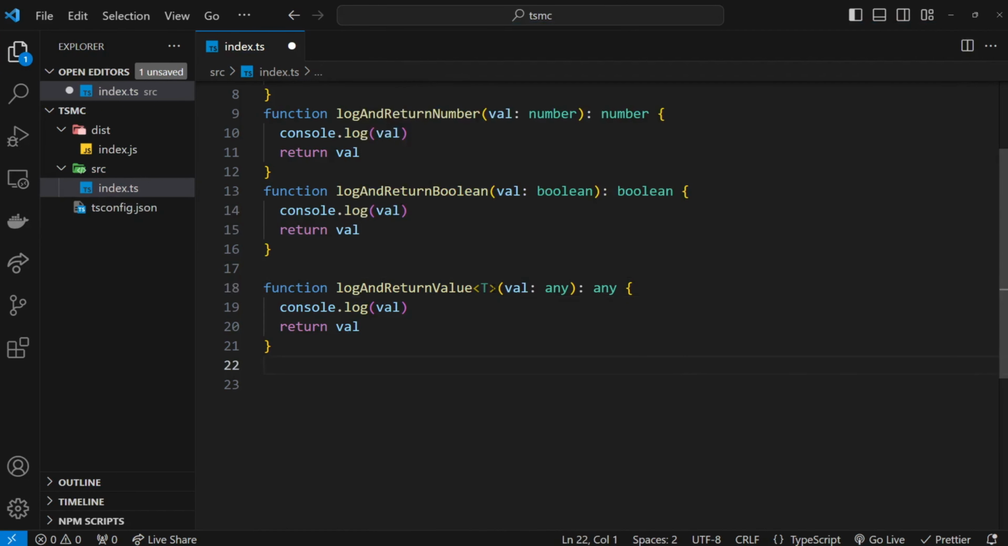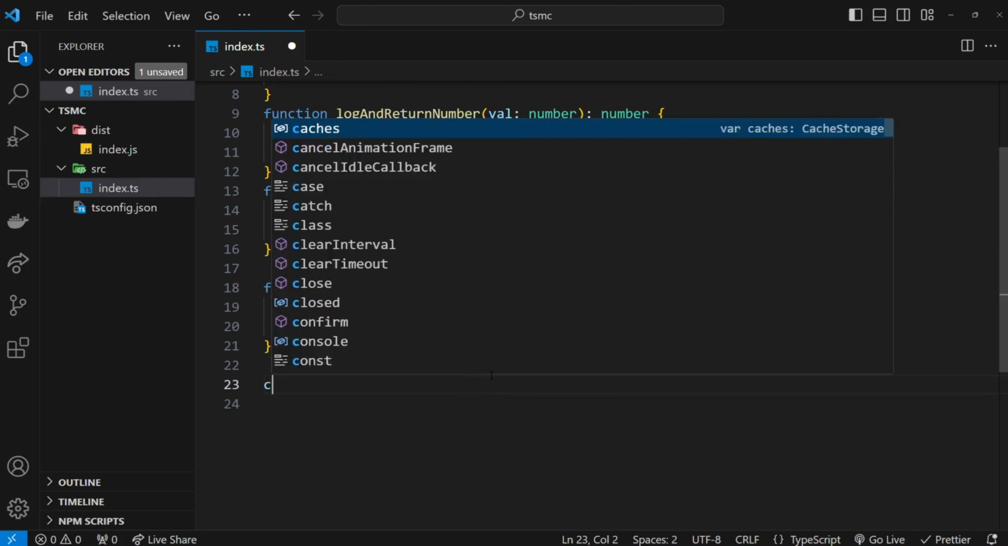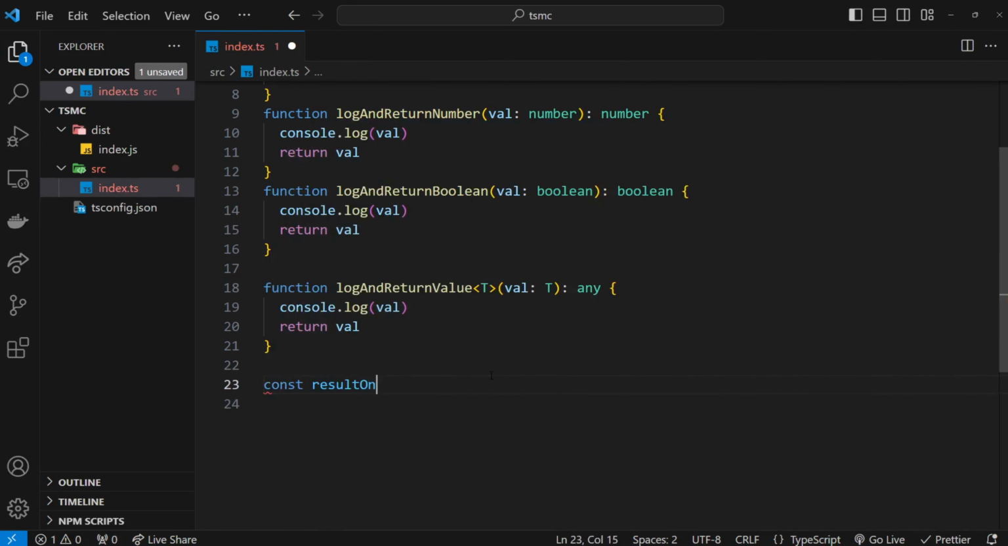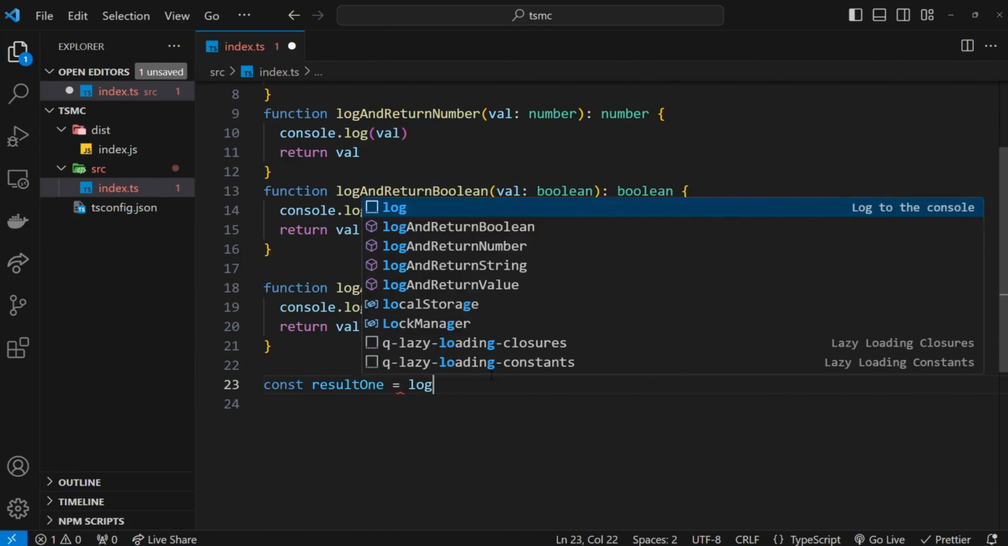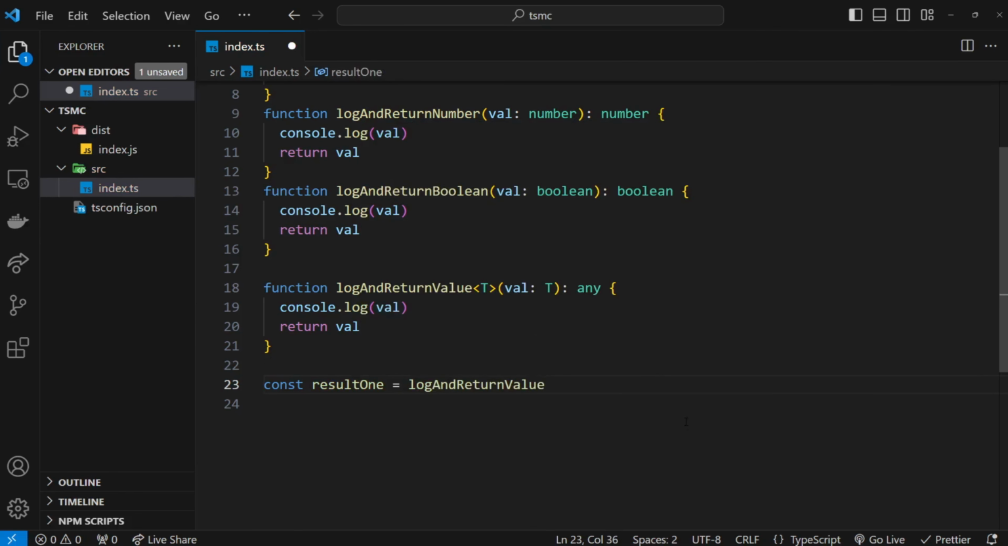Anyway, the next thing we need to do is say that the type of argument will also be T. And this has to match what you call the thing in the angle brackets. So if you called it X, then this has to be X. We called it T, so this has to be T. So when we come to invoke this function, we can now pass in a data type as we invoke it. For example, I could say const result1 is equal to logAndReturnValue. And we're going to invoke that function.